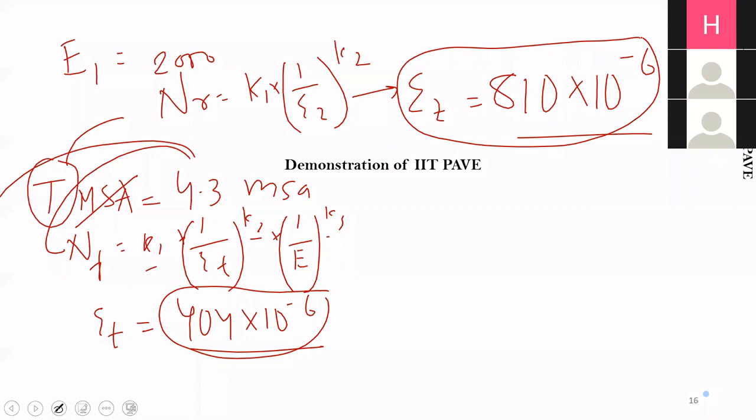Okay, so what we can do is take a trial thickness. Let us say this is granular base and this is granular subbase.